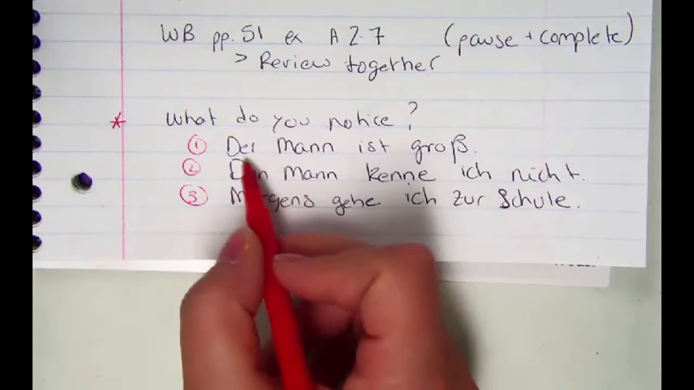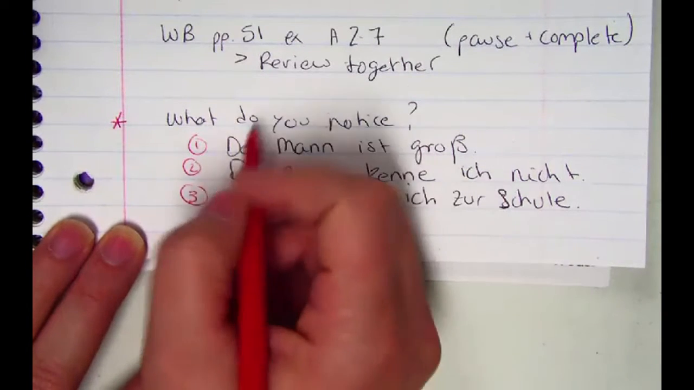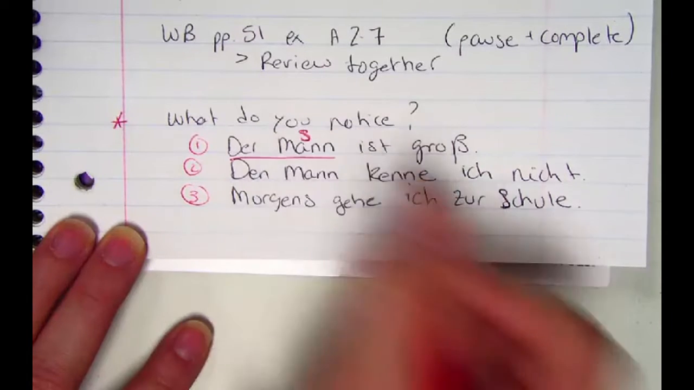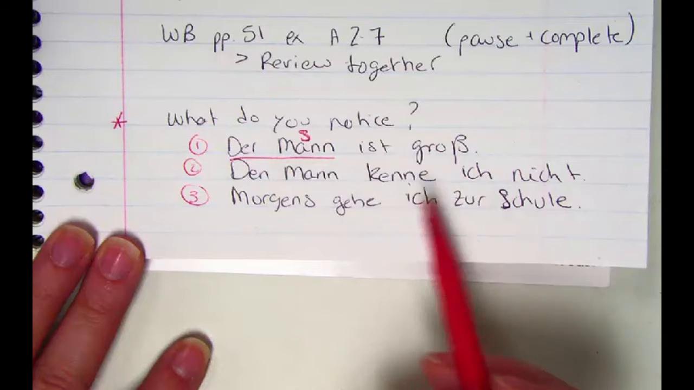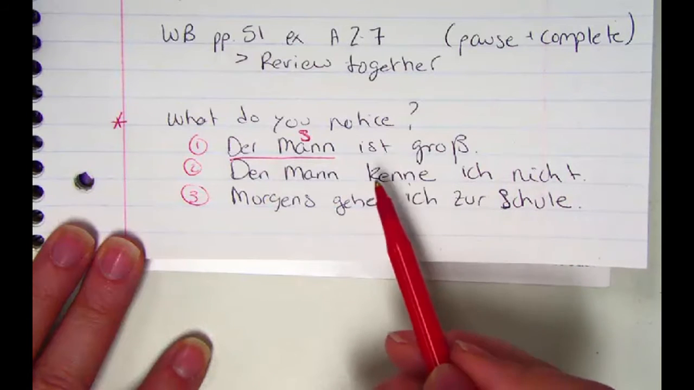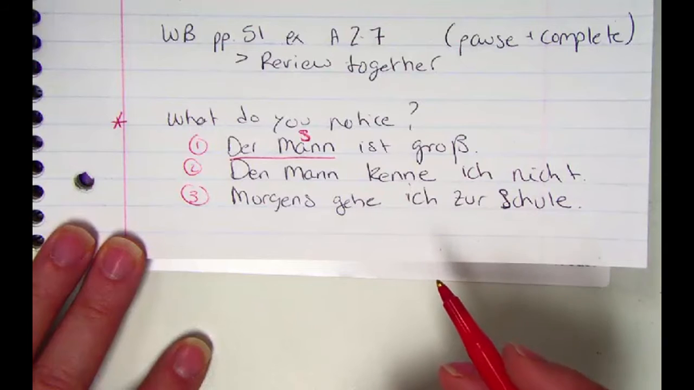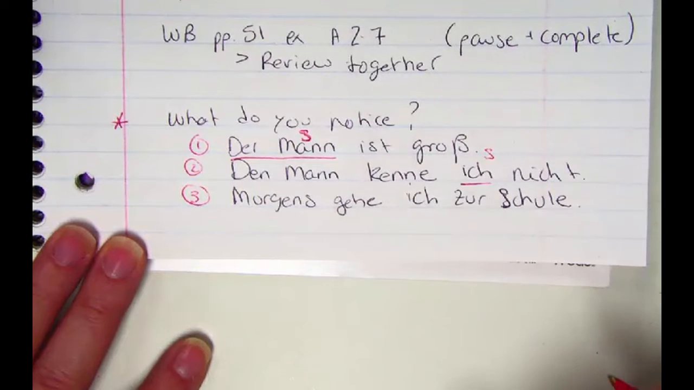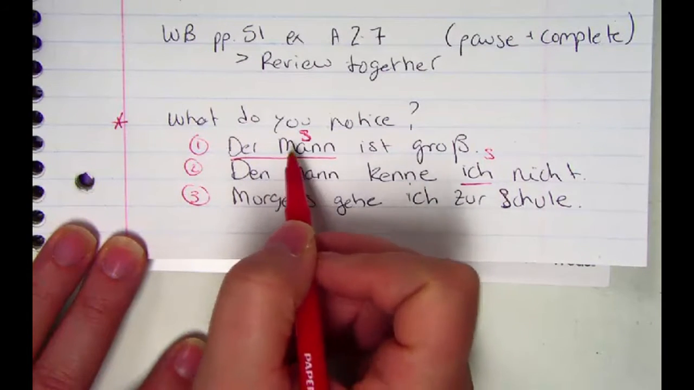So in the first sentence, you have der Mann ist groß. So there's only one who or what, and that's the man. So this is your subject. Then we've got den Mann kenne ich nicht. So we have the man I not know, or I don't know the man. If you were to say in English, I don't know the man, what is the subject? So I is the subject. The man in this case is my object. It's the thing that I don't know.